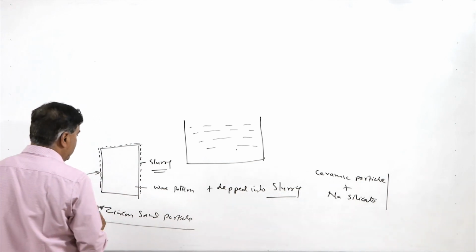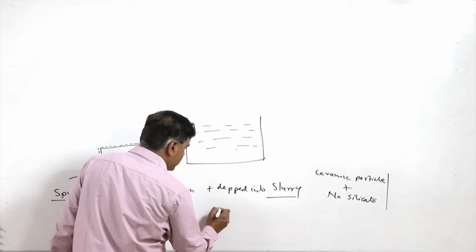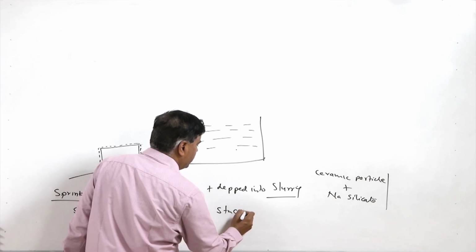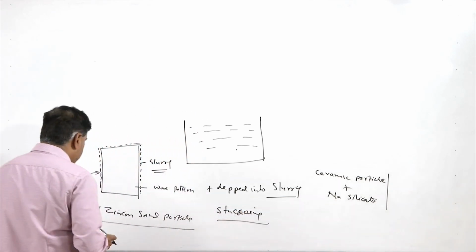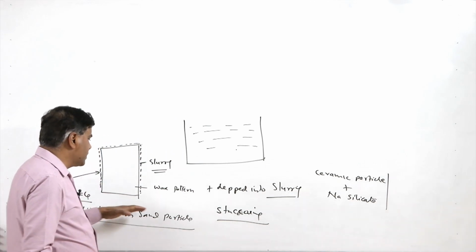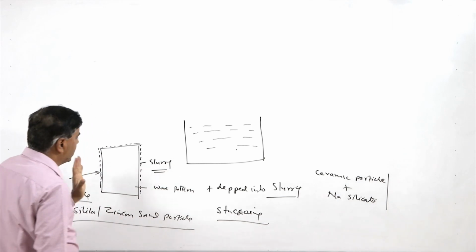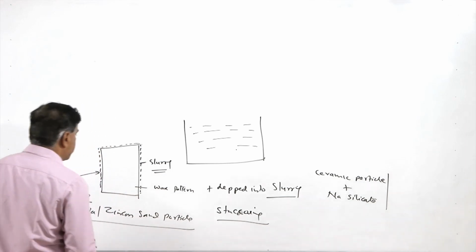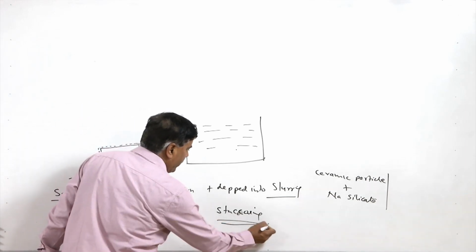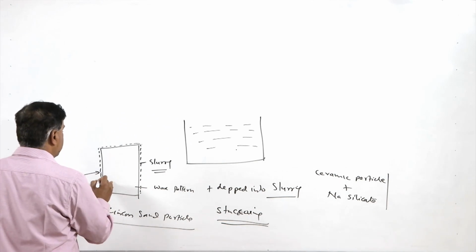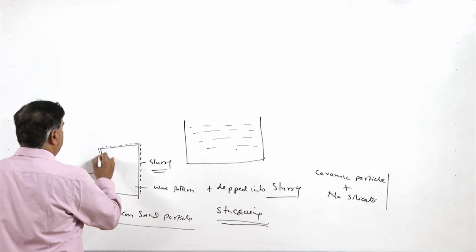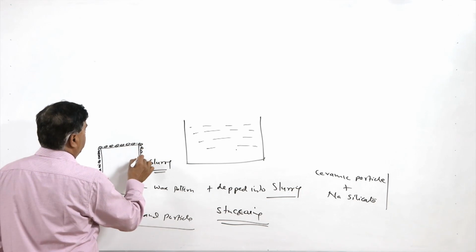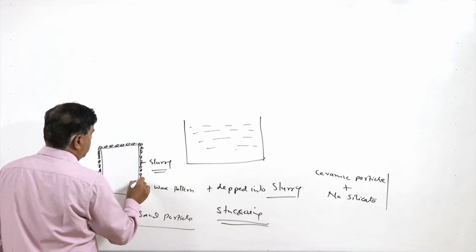This process is called stuccoing, wherein the silica or zircon sand particles are applied over the slurry which is sticking with the wax pattern. These sand particles get applied with the slurry attached to the wax pattern and then it is dried.